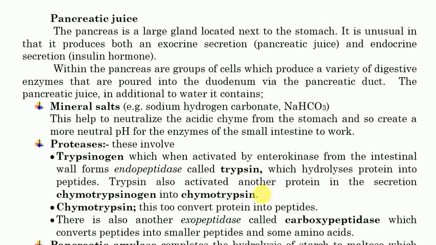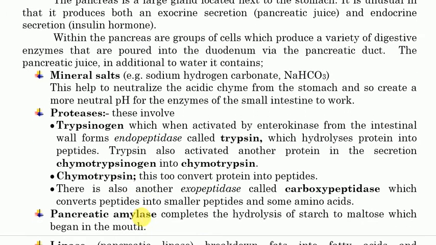blood clotting inatokea. Lakini kama unavyoona hapa, trypsinogen anakuwa activated by enterokinase, then trypsin, which is activated trypsinogen, inaenda ku activate chymotrypsinogen into chymotrypsin. Chymotrypsin pia yenyewe ni ina convert protein to peptides. Pia there are also another exopeptidase called carboxypeptidase, which convert peptides into smaller peptides and some amino acids.